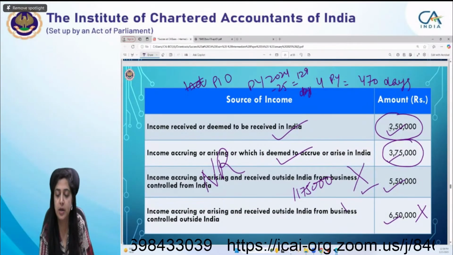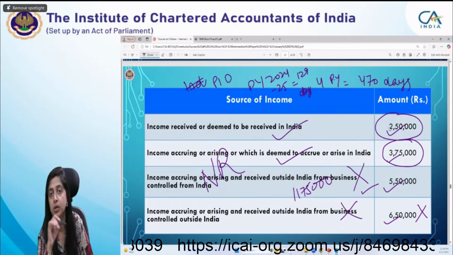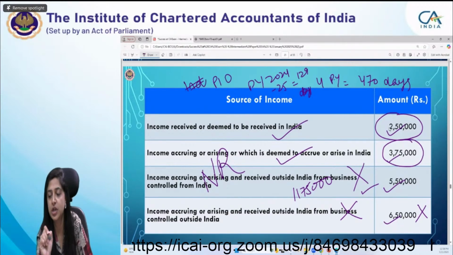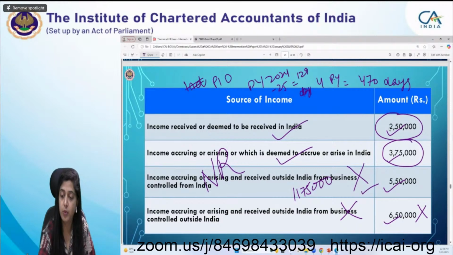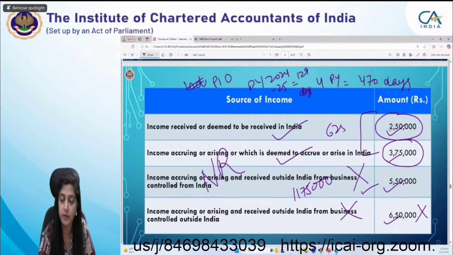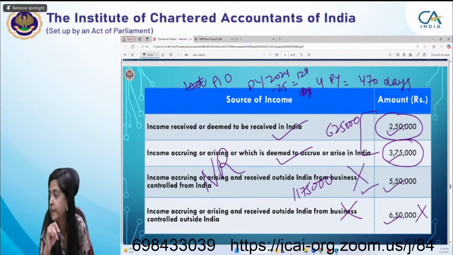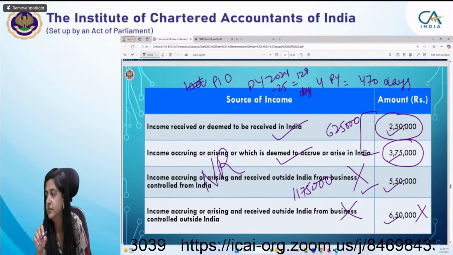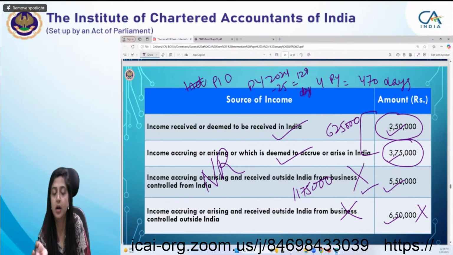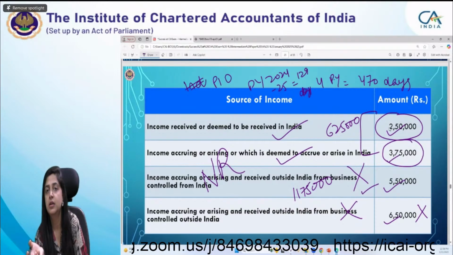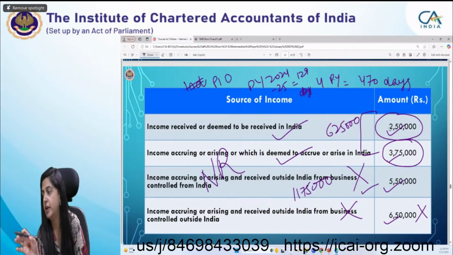And the outside India income also will not. So what will be the total income of Mr. Sushant? That would be these two incomes, 6,25,000. Is it clear? Yes. So he will be a non-resident and his total income will be 6,25,000.